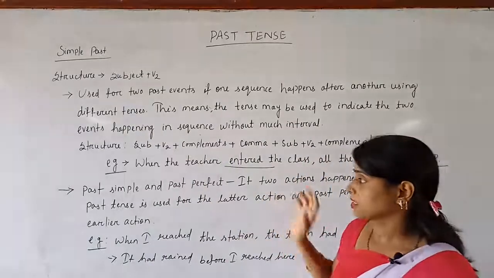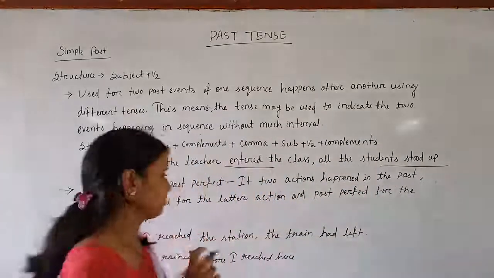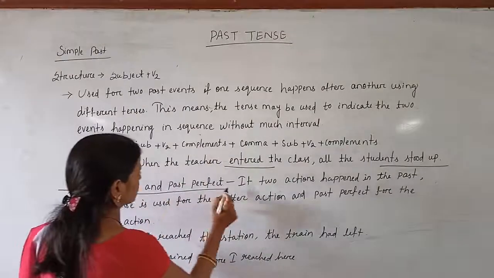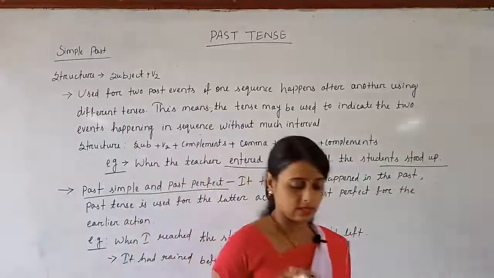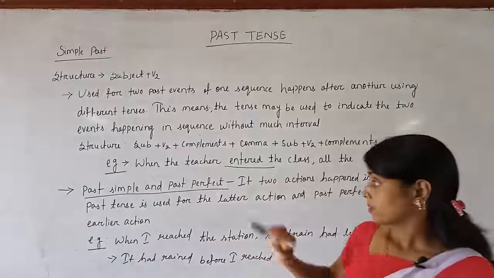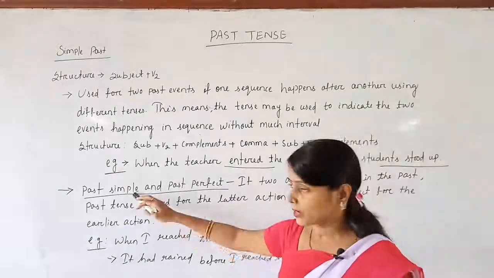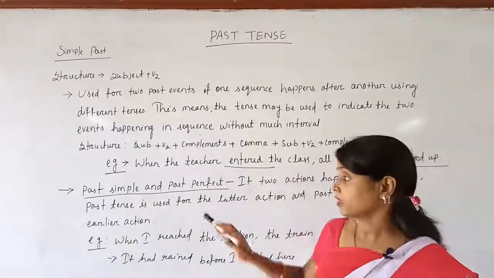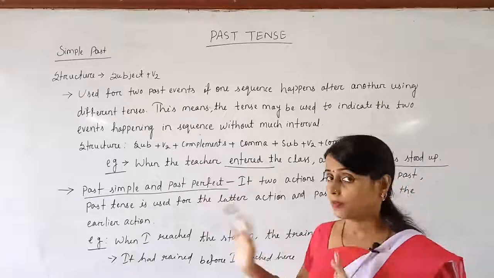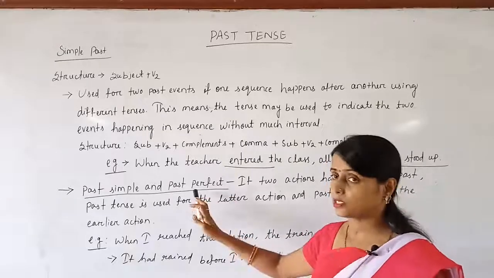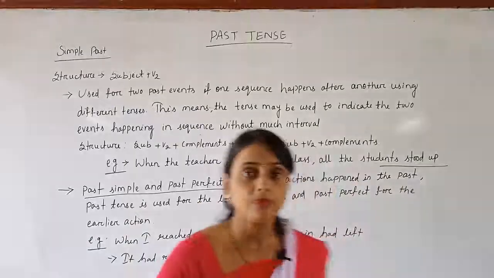Look at this example: past simple and past perfect. Here past simple and past perfect are used in combination in a single sentence. Remember one thing, this point is applicable to simple past, and this point is also applicable to past perfect, but I am not going to write it down once again in past perfect. Okay? So this is a special point.